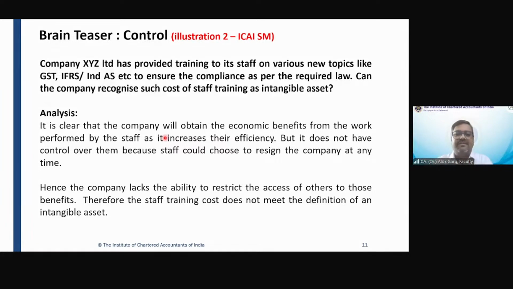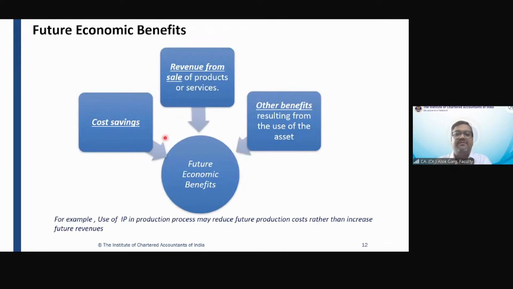So control was one of the aspects when you are looking at the three legs of the intangible asset definition. This control is also one of the aspects which one needs to take care of. Okay. So you remember we discussed, an asset is a resource controlled by the entity as a result of a past event which provides a future economic benefit in terms of revenue, in terms of cost saving, in terms of other benefits, right? So these are examples of future economic benefit. So the entity can expect some benefits in the future.